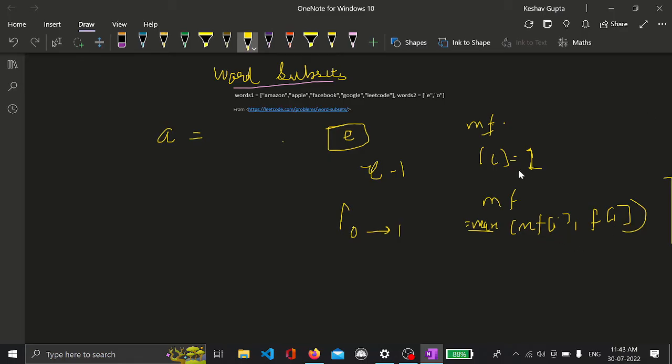So you can see that MF of 0 is 0 and F of 0 is 1. So MF of 0 will be max of 0 comma 1, which is 1. So the frequency of O will be 1, and E, which is present from the previous string, here also it is 1.